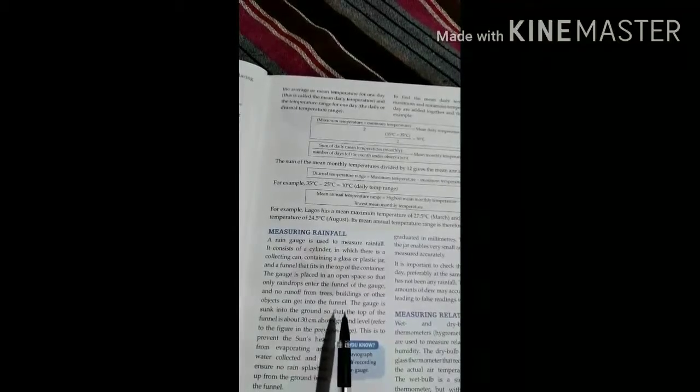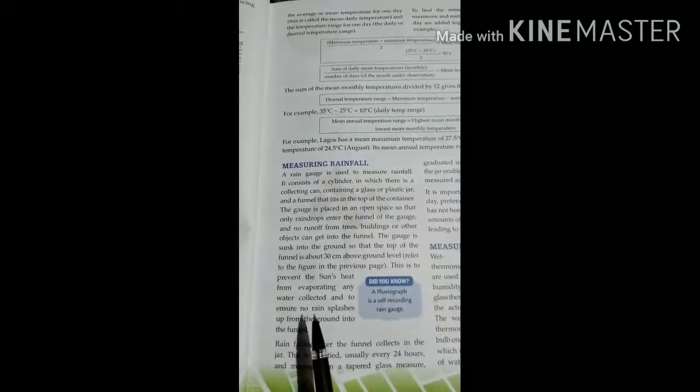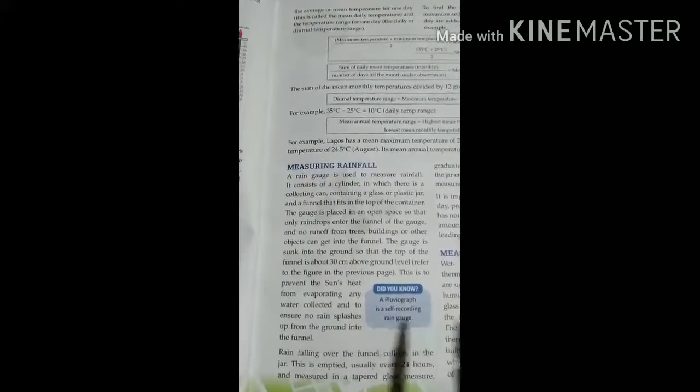The gauge is sunk into the ground so that the top of the funnel is about 30 centimeters above ground level, as in the figure on the previous page. This is to prevent the sun's heat from evaporating any water collected, and to ensure no rain splashes up from the ground into the funnel.